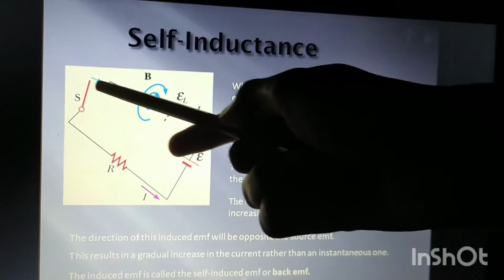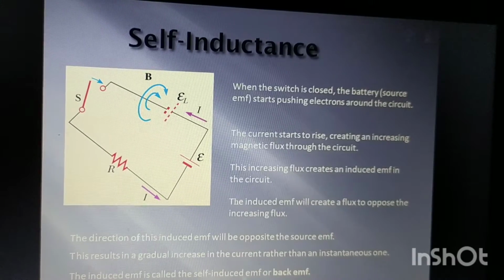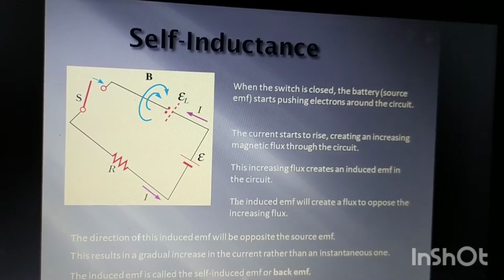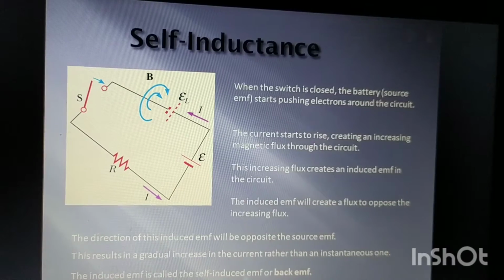If this switch is closed, what will happen? There will be some flow of electrons in the circuit, and the current will start from a very minimum value and reach a maximum value as the switch is closed. So what will happen as the current is changing from zero to maximum?